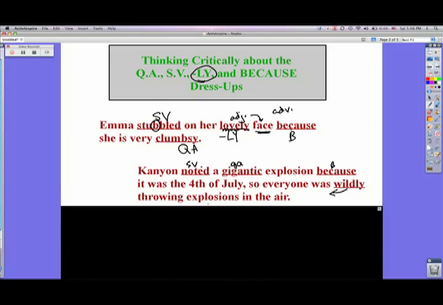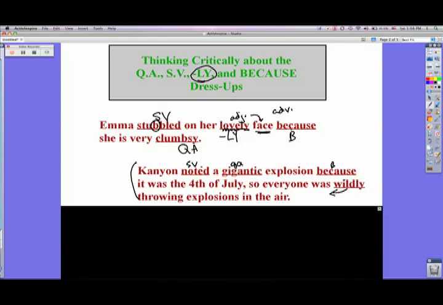The sentence really doesn't make a lot of sense. When you write things, you have to stop and read them and make sure that it's actually communicating something. And that's where a lot of you guys struggle. Canyon noted a gigantic explosion. Noting means like to take notice of something. That's pretty good. I guess that verb is okay. And it could be a gigantic explosion.